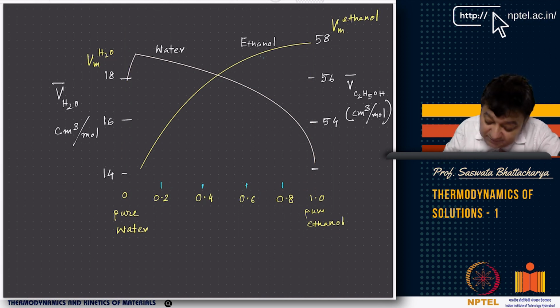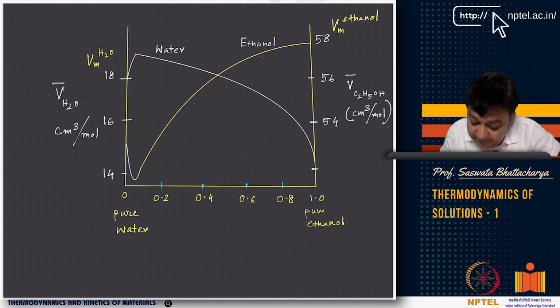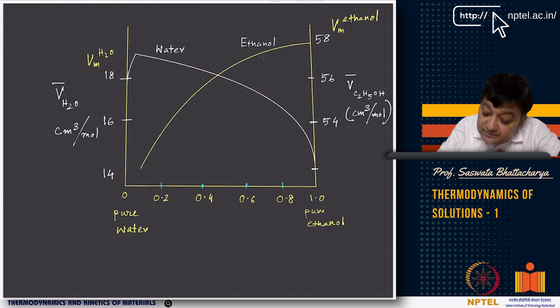Actually, this is an approximation here. In general, if you look at it, you will say that it has gone to a very, very low value. So 0 to 1 is some sort of an exaggeration, but you can see that at the pure ethanol end, the molar volume of water has changed to 14. See this. Pretty near pure ethanol, it has changed to 14.